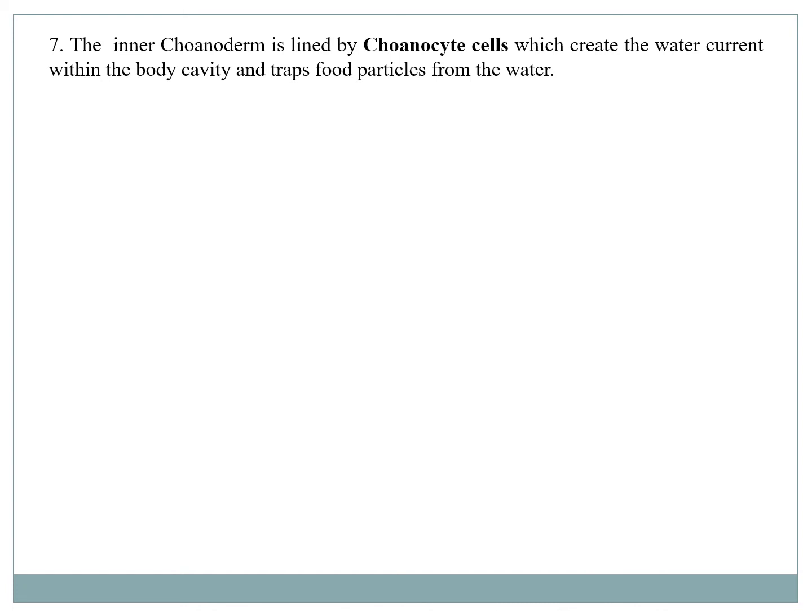The choanoderm remains lined with choanocyte cells, which are responsible for creating the flow of water into the canal system. And these are also assigned with the trapping of food particles from the water.